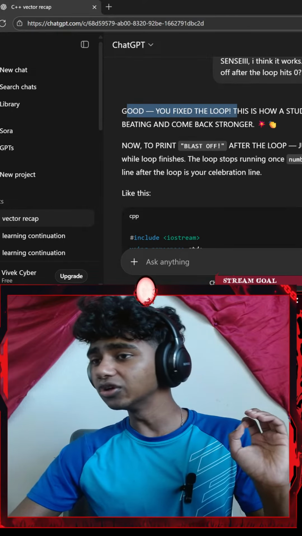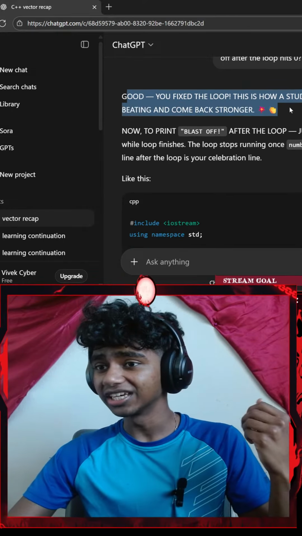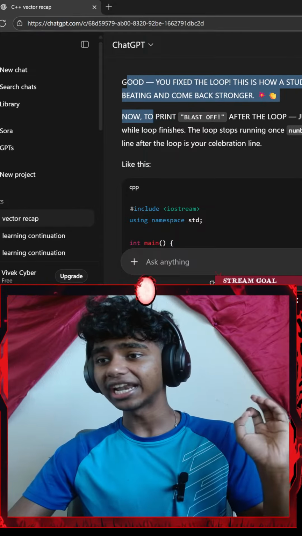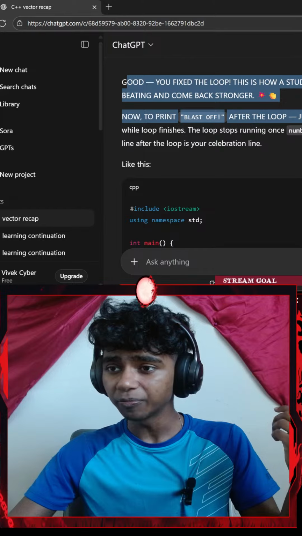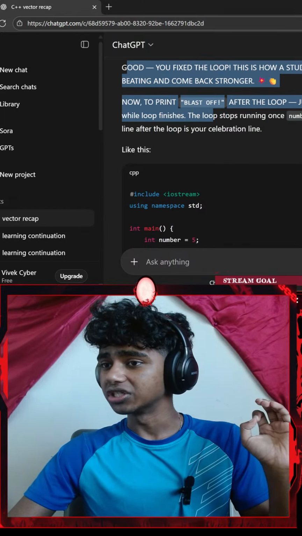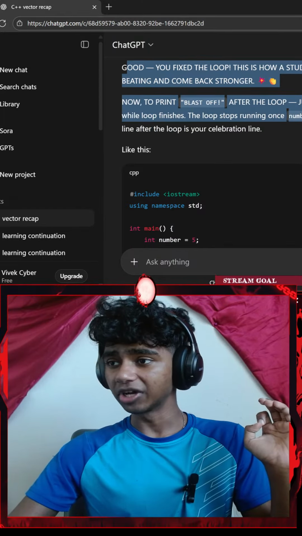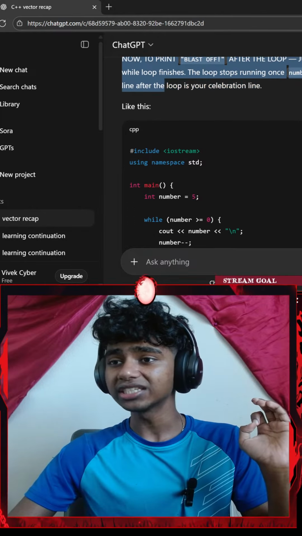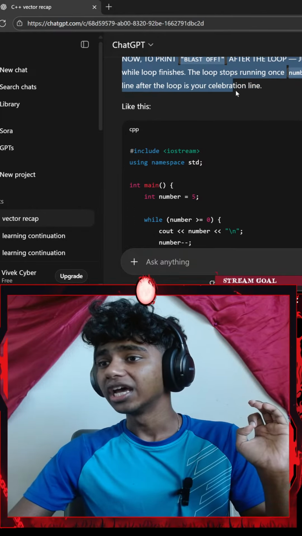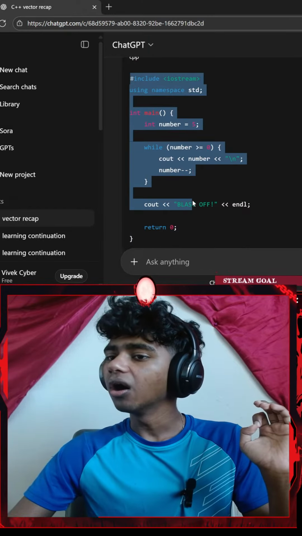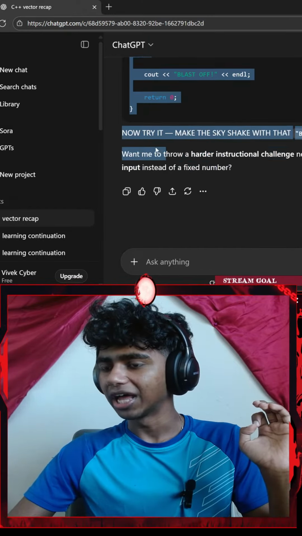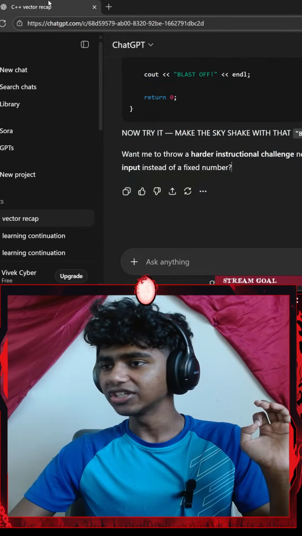Okay, good. You fixed the loop. This is how a student proves that they can take a beating and come back stronger. Now, to print blast off after the loop, you just add a standard console output. The loop stops running once number becomes -1, so the very next line after that loop is your celebration line like this. Okay, see, after the loop I can go with blast off. Now try make the sky shake.